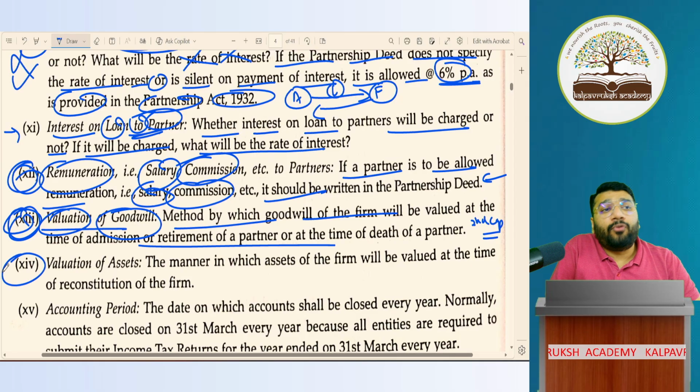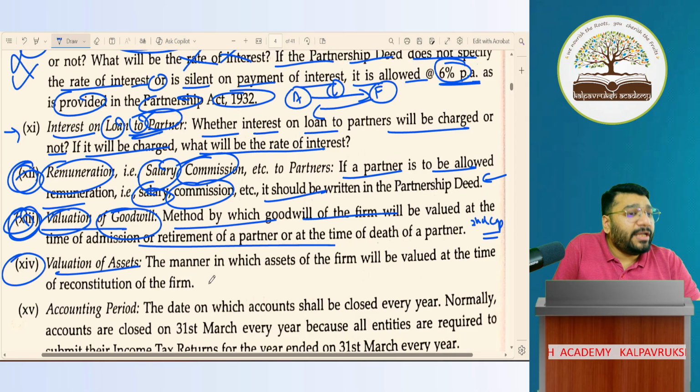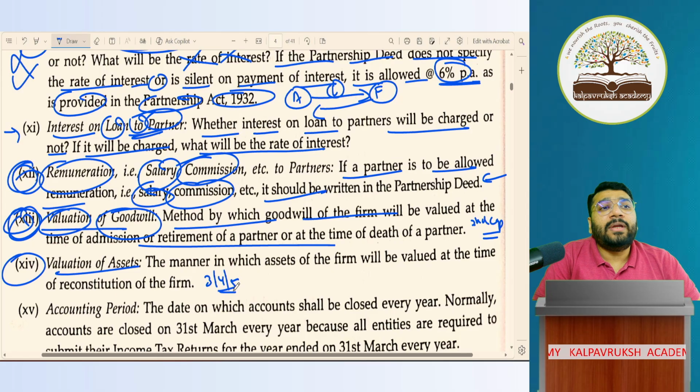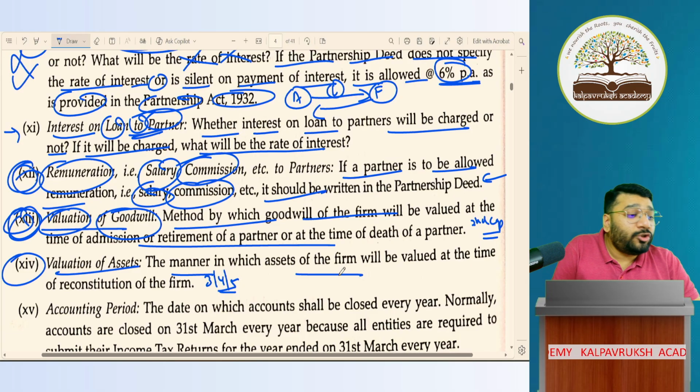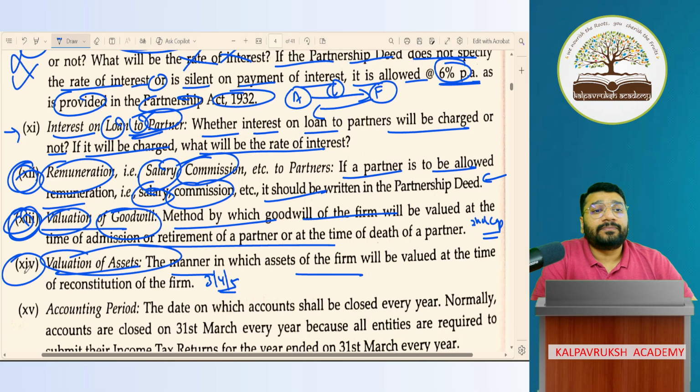Next is point number 14, valuation of asset. This is covered in your chapter number 3, 4, 5. We'll be doing revaluation of assets and reassessments of liabilities. How the valuation of the asset is to be done, how the reassessment of liabilities has to be done, whether it should be done or not done, everything should be captured in this particular clause. Got it, not got it?